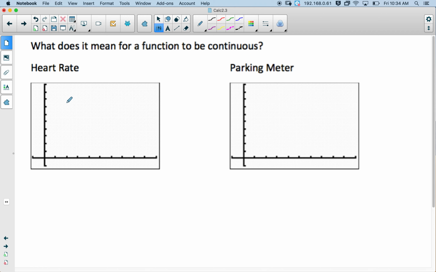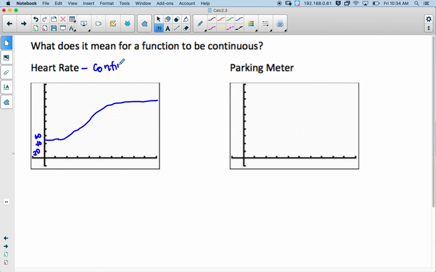So let's talk about your heart rate. Let's say you start by sitting on the couch. Let's say these go by 20, so that's 20, 40. And I have a pretty low resting heart rate. Don't ask me why. So my heart rate would start here. Then if I got up and started walking around, it might go up to 60. Then let's say I got on the spinning bike, it might go up to maybe like 150. And then let's say I just stayed on the spinning bike for that amount of time. So that would be an example of a continuous function.